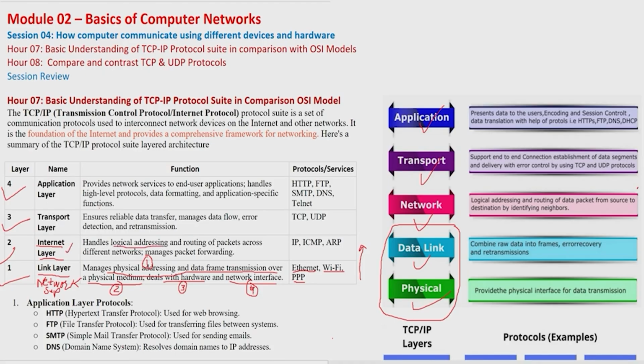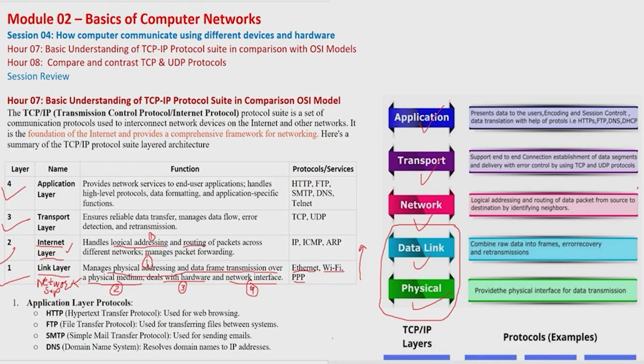It handles logical addressing. As we understood in the OSI model, if your data as a frame goes from the switch to the router, putting IP addresses on it will make it a packet. That is called logical addressing, because IPs are not manufactured on any device. We provide the IP addresses. So logical addressing is not a physical part; we are just giving a number as an identity to the routers or to the computer. That is called logical addressing.